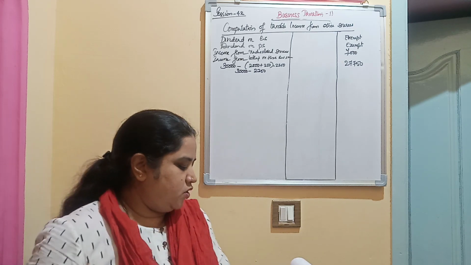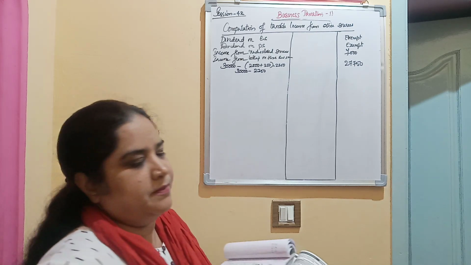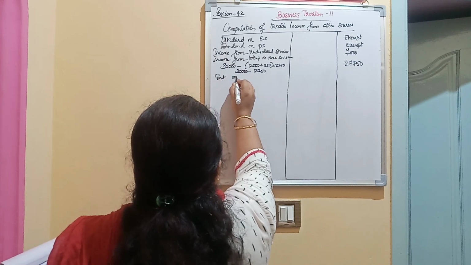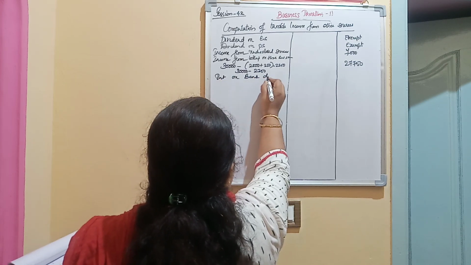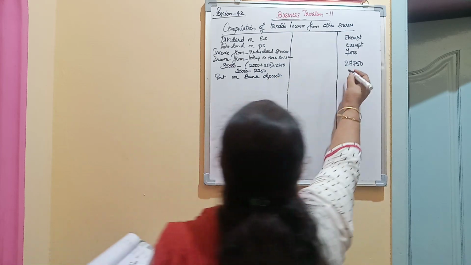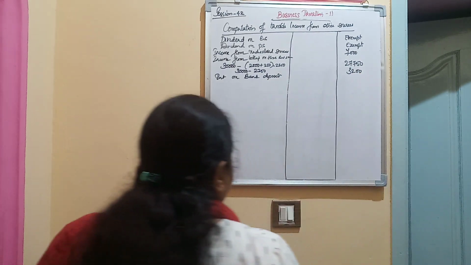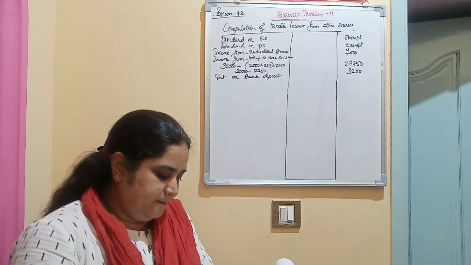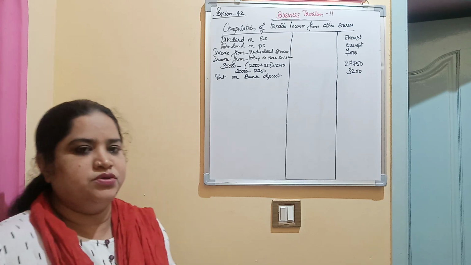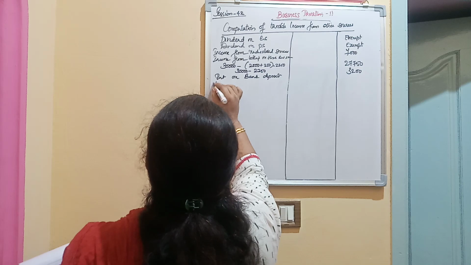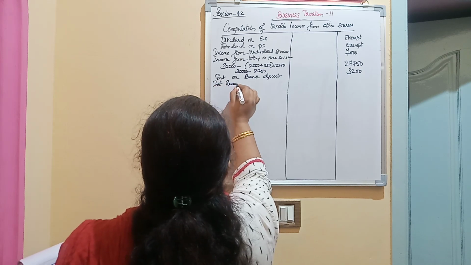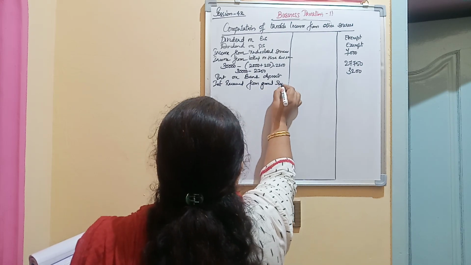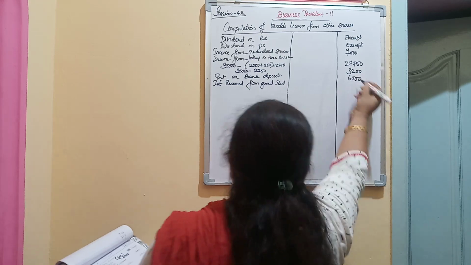Then you have interest on bank deposit. If you are receiving any interest on bank deposits, it is fully taxable under the head income from other sources, to the extent of 3,200 given in the problem. Income received from ground rent is also taxable. It is 6,000 rupees, which is fully taxable.